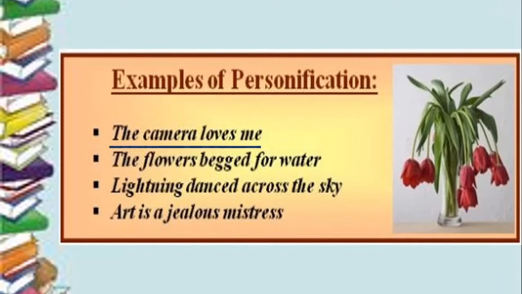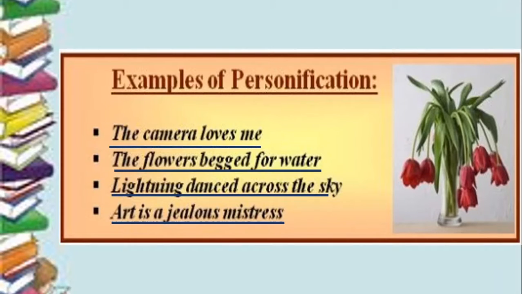The camera loves me. A camera is not a human being to love you. The flowers begged for water. See the condition of the flowers? They are in a very bad position. They have almost withered away and they need water, but that doesn't mean that they are begging for water. Lightning danced across the sky. And art is a jealous mistress. If you take up any art, like drawing, painting, dancing, it takes up a lot of your time. So it is said that art is a jealous mistress. These are all examples of personification, children.